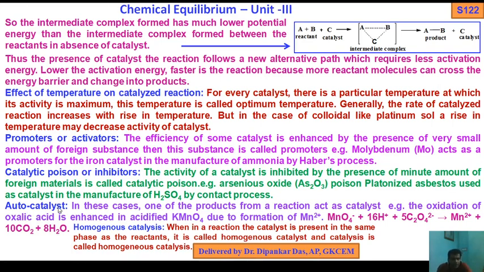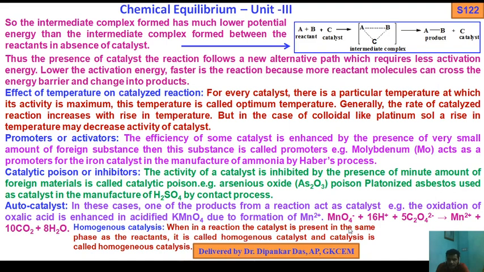Now come to autocatalyst. In this case, one of the products of a reaction acts as a catalyst. As for example, the oxidation of oxalic acid is enhanced in acidified KMnO4 due to the formation of Mn2+. So in this case, one of the products from the reaction acts as a catalyst.